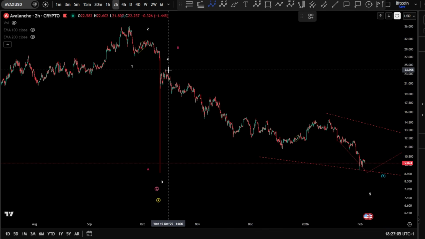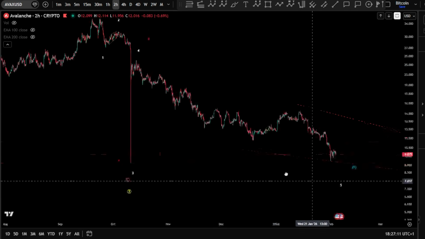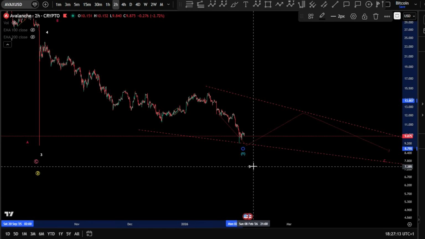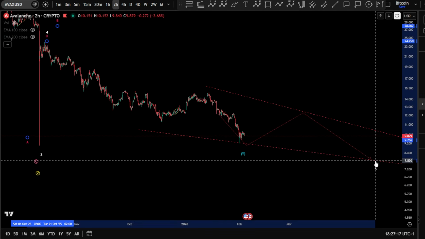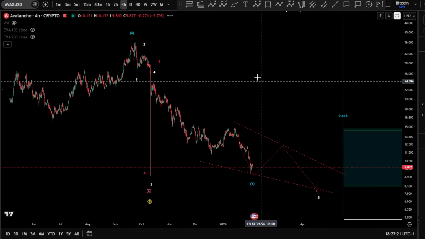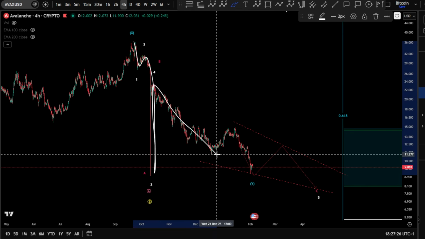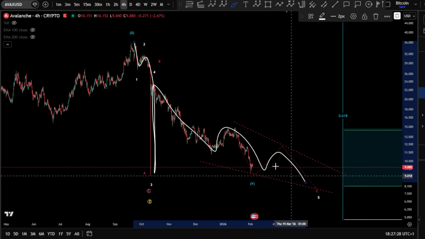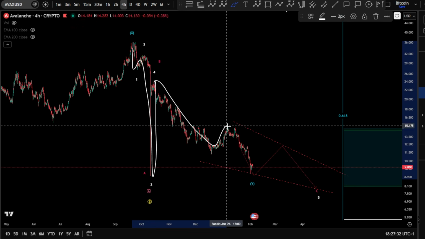And internally, of course, you might have here kind of like it can be a diagonal as a 1, 2, 3, 4, and a 5, as you can see here. Yeah, so 1, 2, 3, 4, and a 5 to finish over there. Or it can be, of course, a large ABC unfolding as well, which can be an A, a wave B there, and a wave C can also be diagonal, or it can be a W, an X in the top here, and a zigzag to finish.